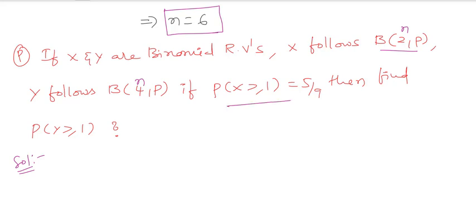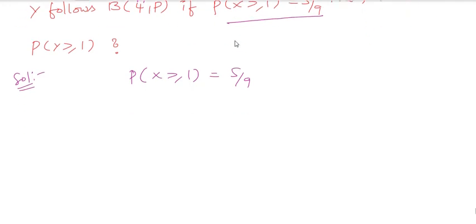They have given the value: probability of X greater than or equal to 1 is equivalent to 5 by 9. Then you need to calculate the value of the other one. Am I right or not? So take probability of X greater than or equal to 1, which is 5 by 9. This I can represent as 1 minus probability of X less than 1, which is 5 by 9. Again, 1 minus probability of X equal to 0, which is 5 by 9. Am I correct or not?